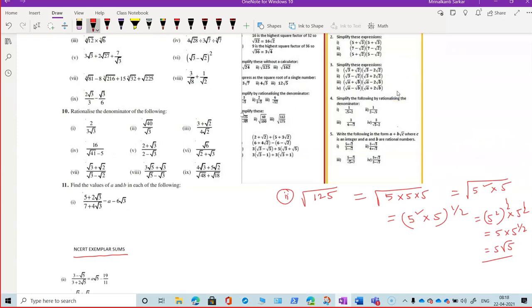Then you can simplify root 162. It will be 81 into 2. 81 is 9 square, into 2. So 9 root 2. Similar to that, that's why I did it.